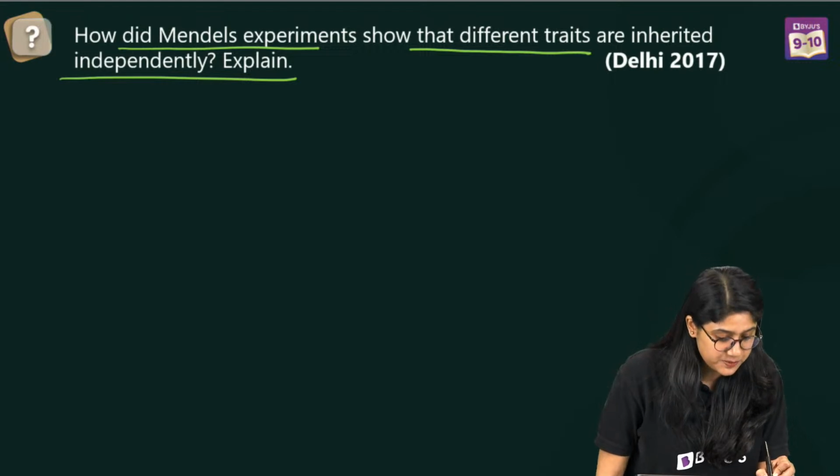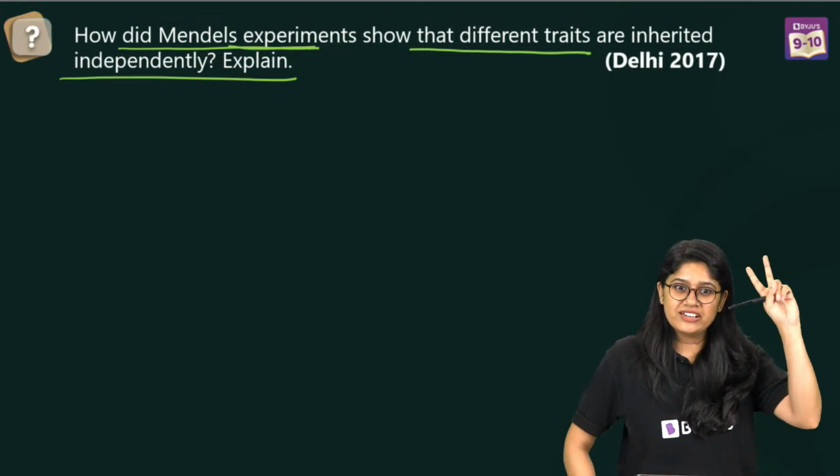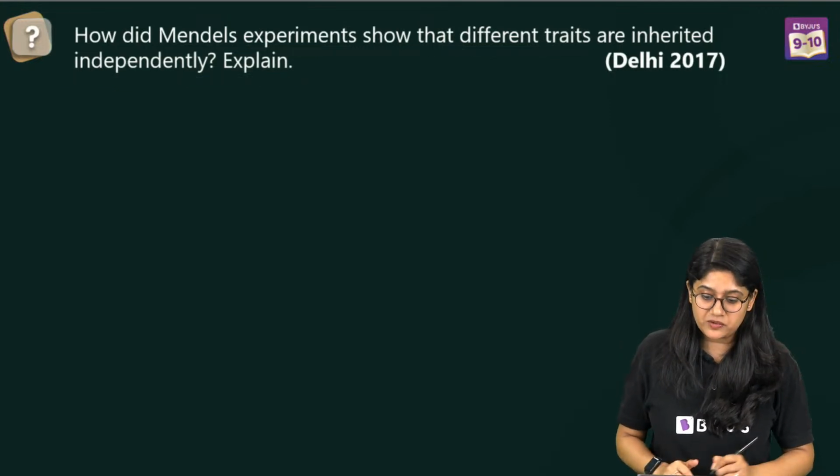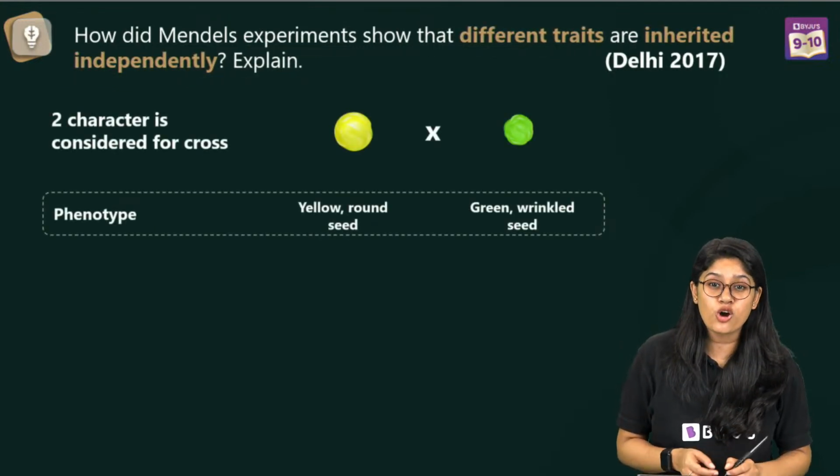So, in this particular experiment, when we saw the word independently, it's easy for us to understand that this question talks about the dihybrid cross.